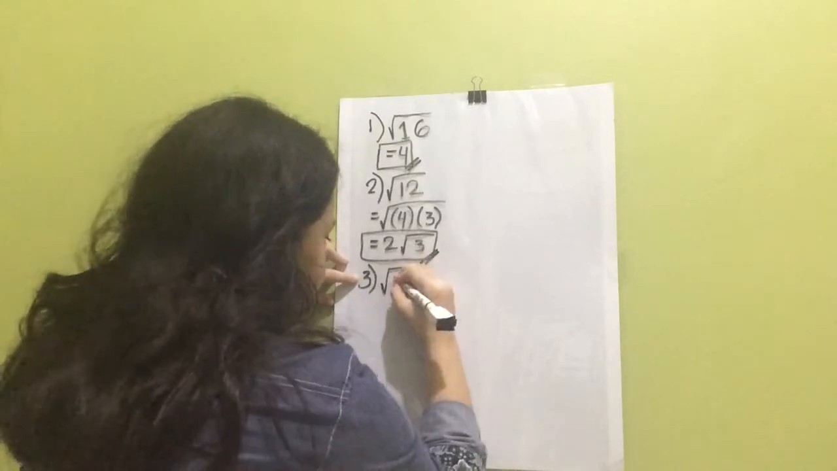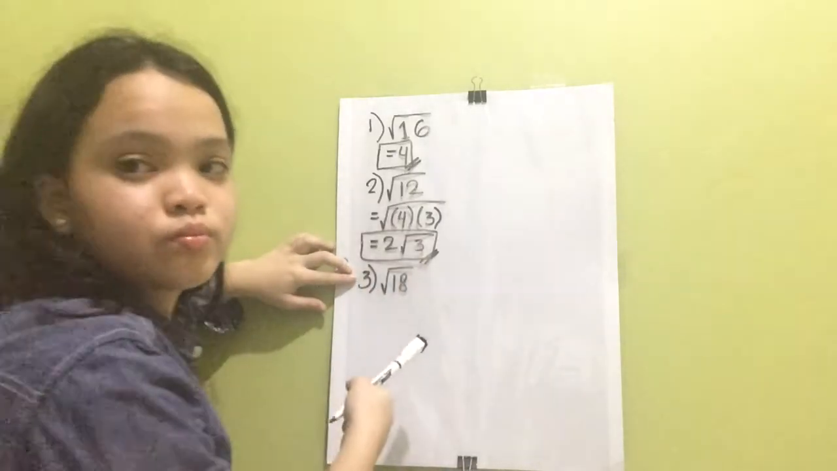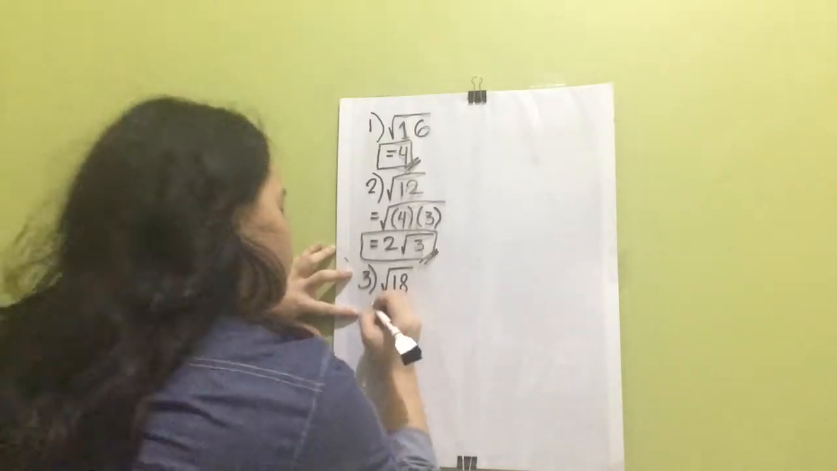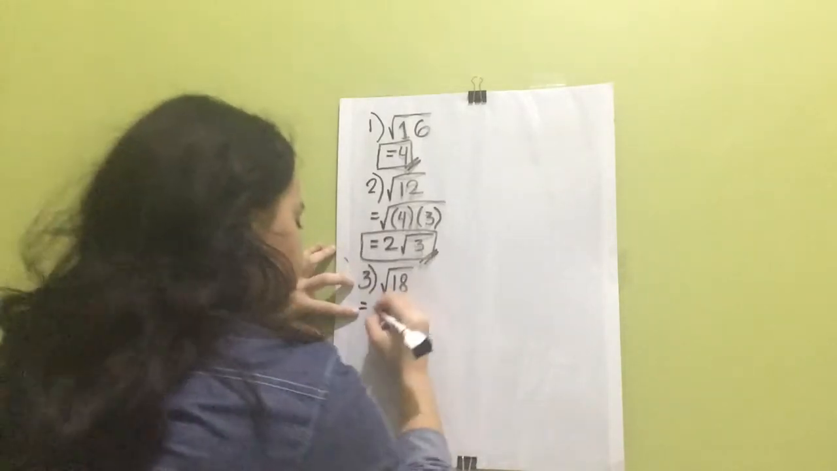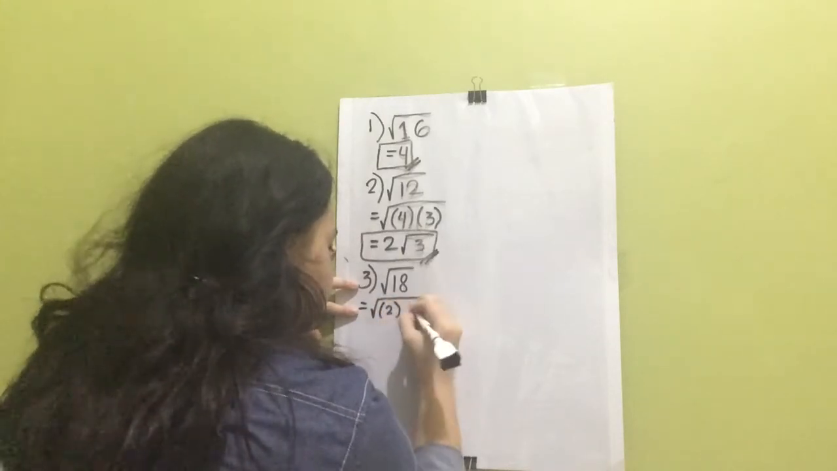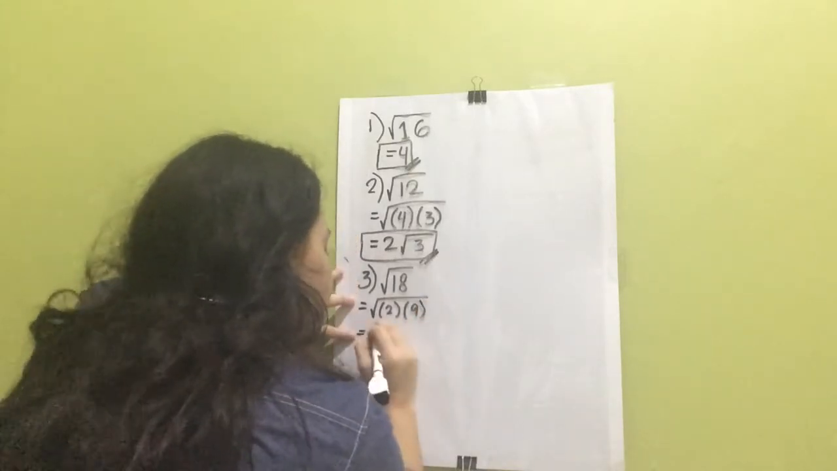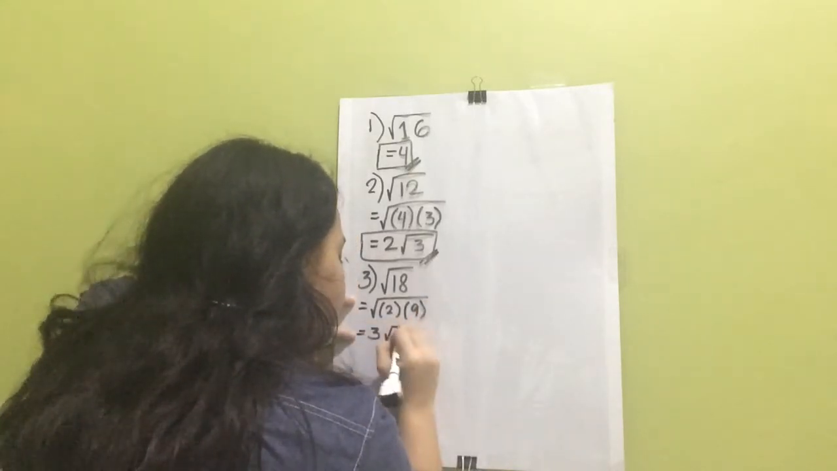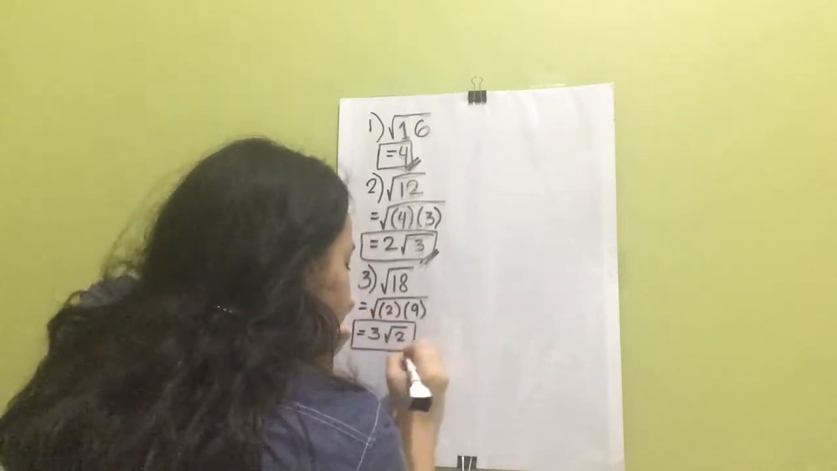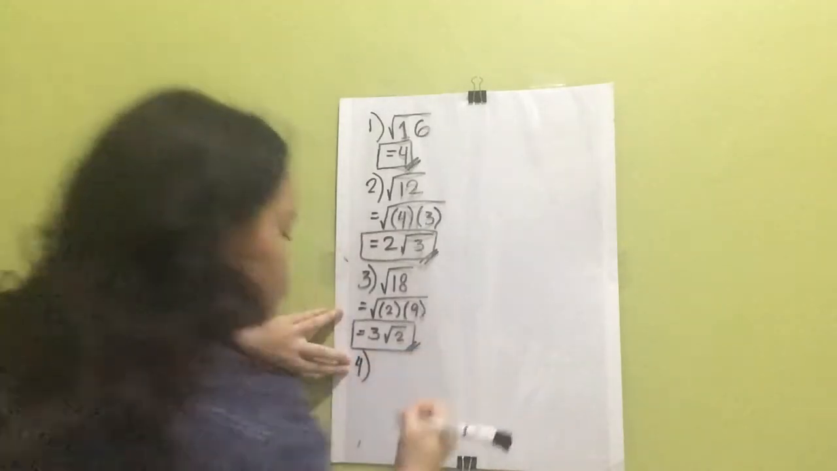Number 3, square root of 18. 18 is not a perfect square either. So you have to repeat the process, which is you have to find a number that is a perfect square, then multiply to another number, which will give you 18 as its product. So square root of 2 times 9. 9 is a perfect square, while 2 is not. If you multiply to each other, it gives the product of 18. So the final answer is 3 square root of 2.